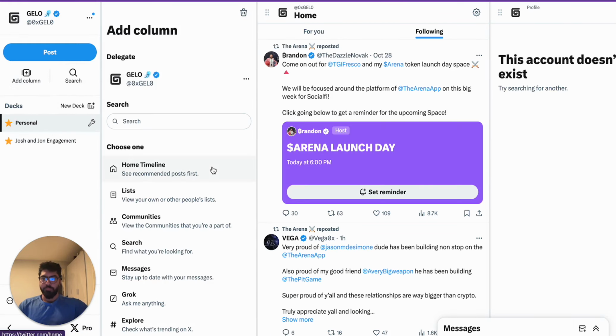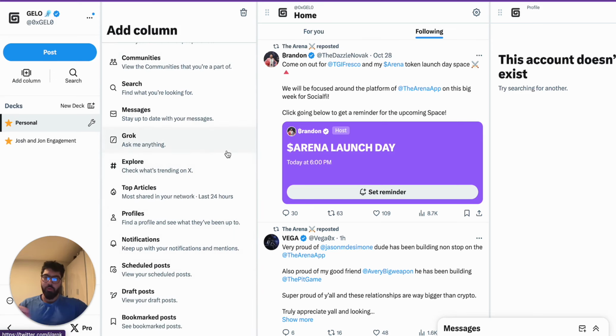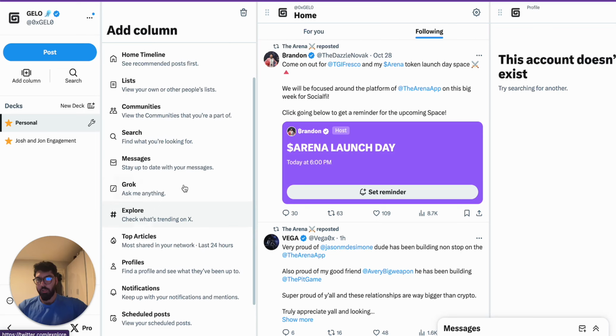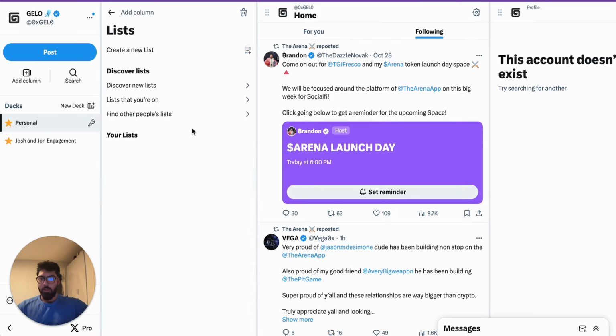add a column, and you can do a lot of things within these columns. We're going to create a list of profiles, but you can draft posts, you can explore trending, you can look at hashtags and stuff like that. You can set up messaging in this, so you can create a feed here, and you can put your messages here. But what we're really going to do is just focus on the list. So we're going to go here, click lists.